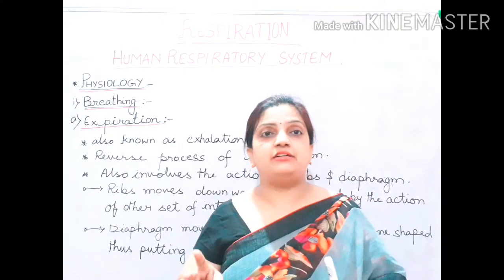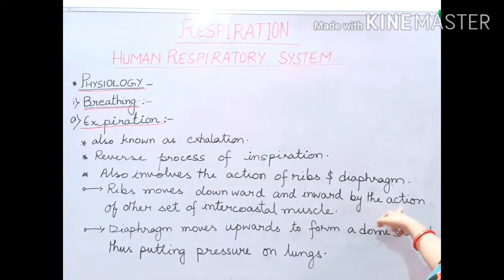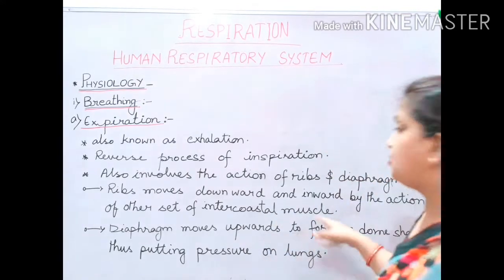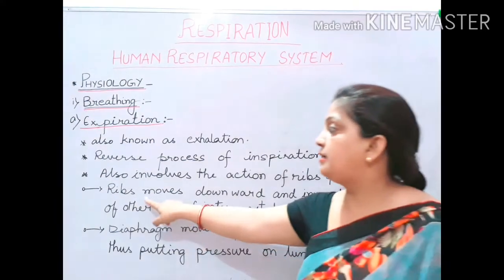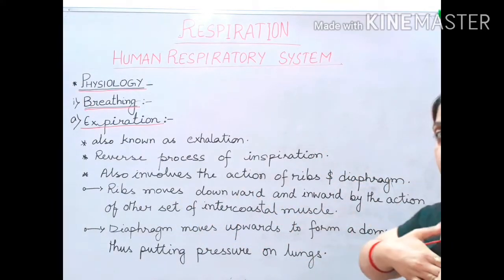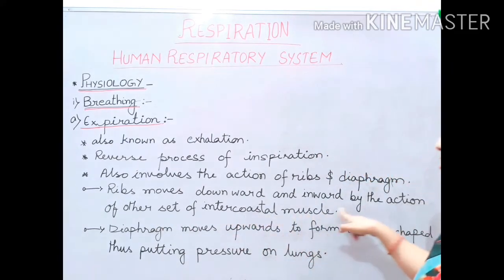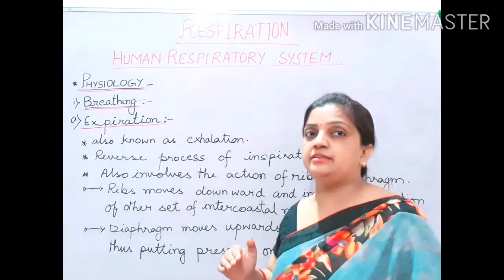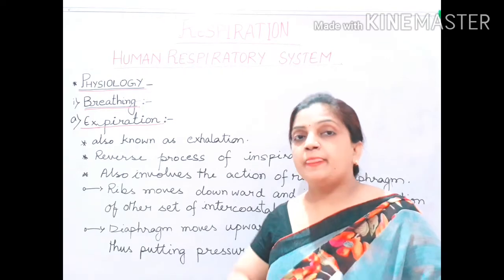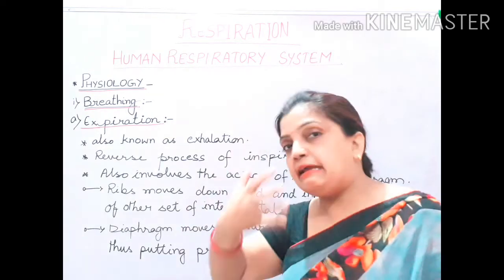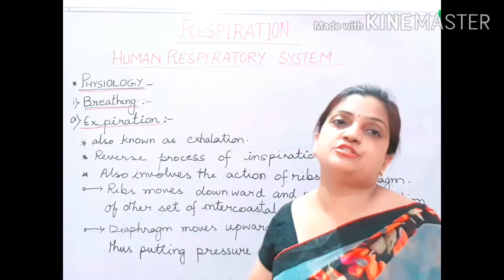The second set of intercostal muscles will be working in this process, and as a result of this, the ribs will move backward and downward. I have written here, ribs move downward and inward. Inward means backward, by the action of the other set of intercostal muscles. Hope, children, you are understanding this. It is a complete reverse process. If you have understood inspiration, the inhalation process, very nicely, there is nothing to understand in expiration. It's just a reverse process.